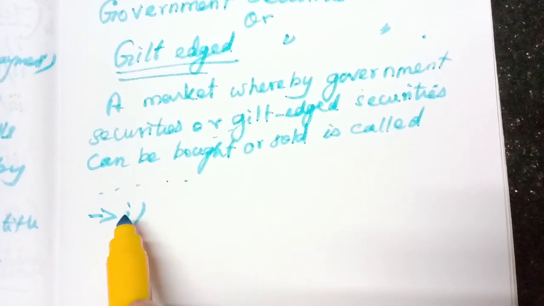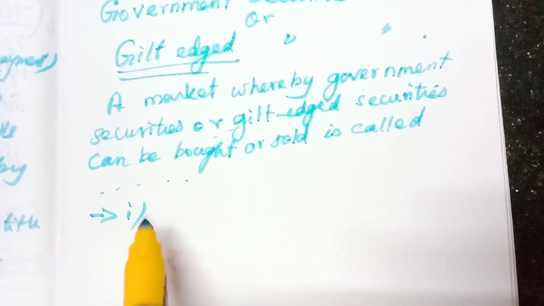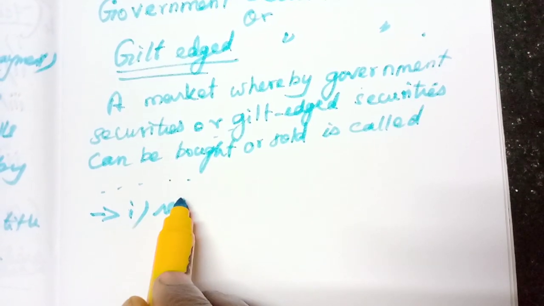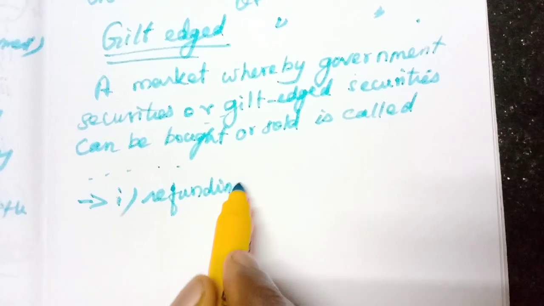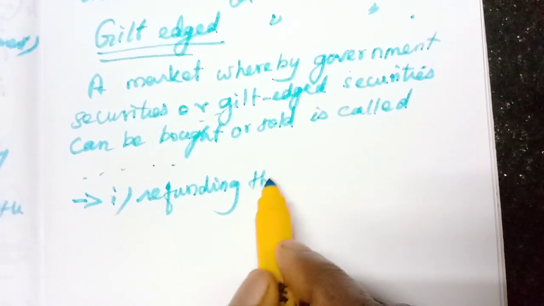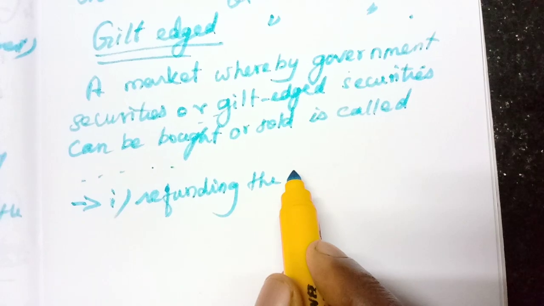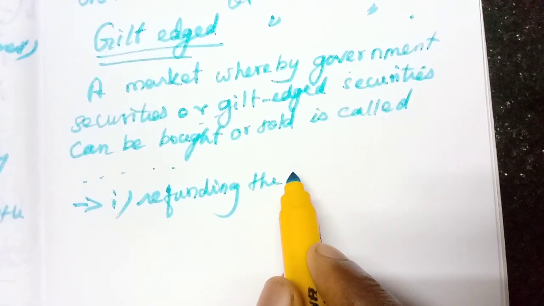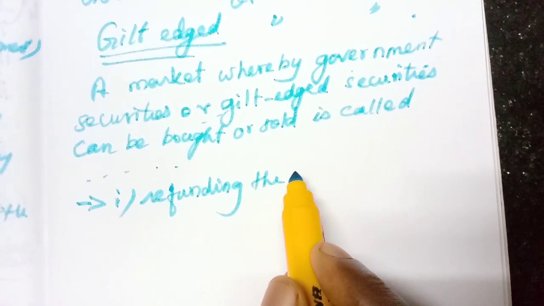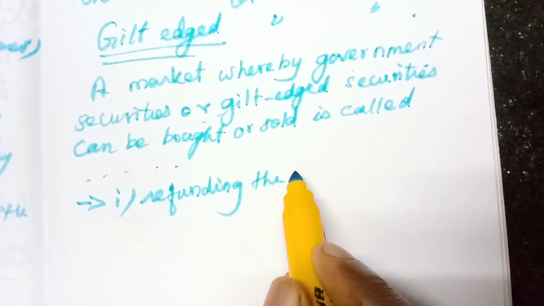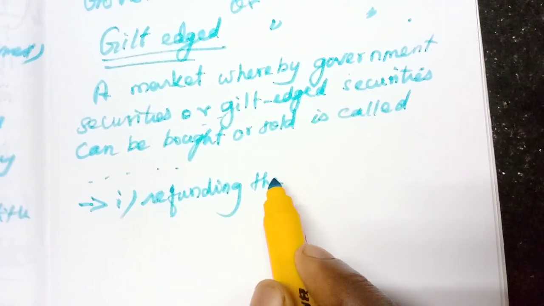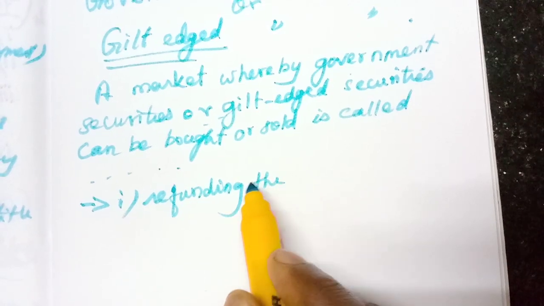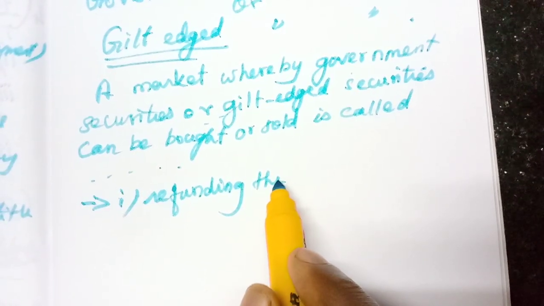One purpose may be refunding the maturing securities. First they have issued some securities. Now those securities are near the stage of maturing, maybe 90 days. So the central government does not have money. Again, what do they do? They issue some other securities in order to pay for the maturing securities.